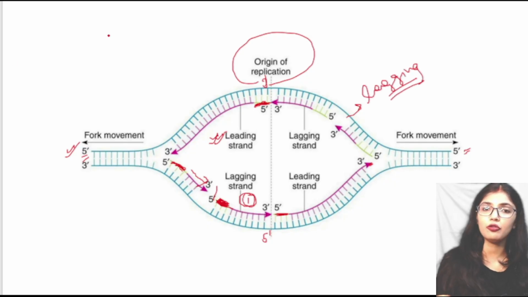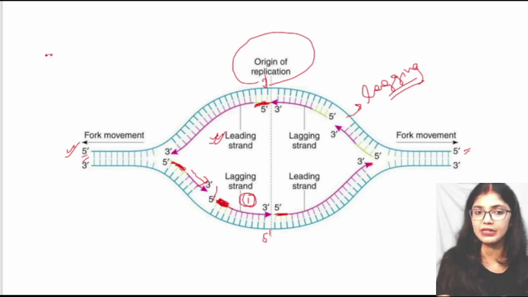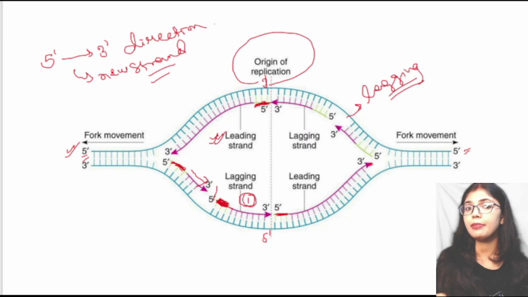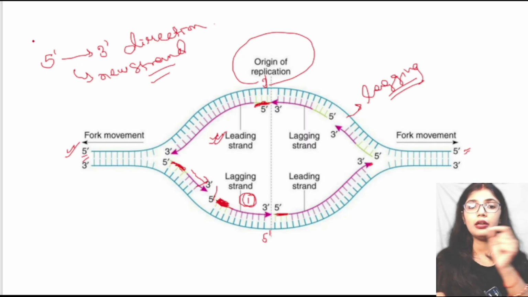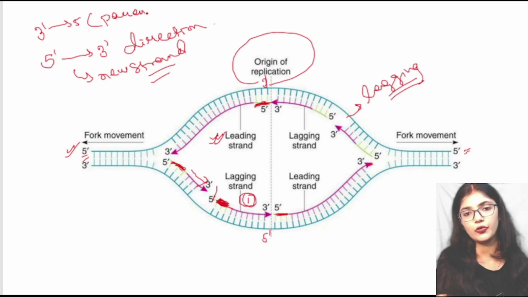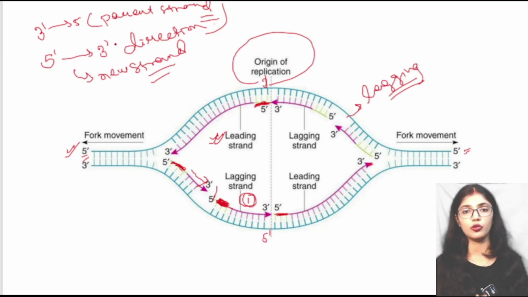So there will be a question from which direction the DNA replication is taking place. The DNA replication takes place in the 5' to 3' direction, but this is of the new strand. If it is taking place in the 5' to 3' direction, what will be the direction of the parent strand? It will be 3' to 5' of the parent strand. Now next we will see what are the enzymes required for the whole process to be done.